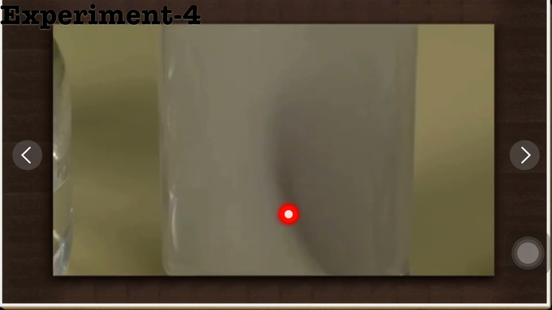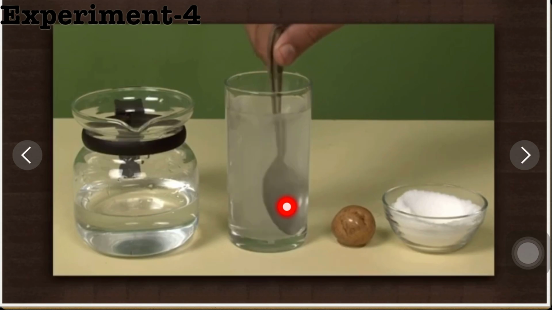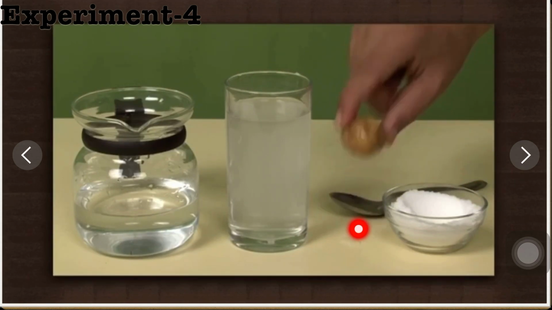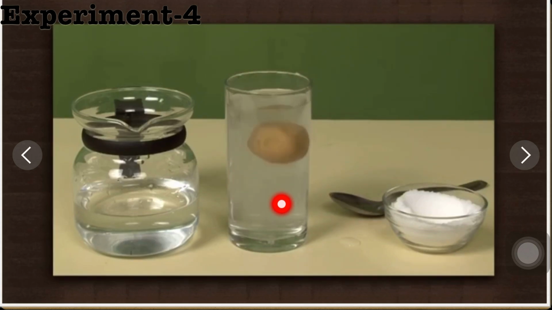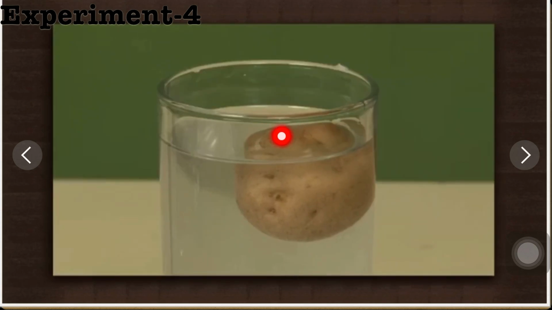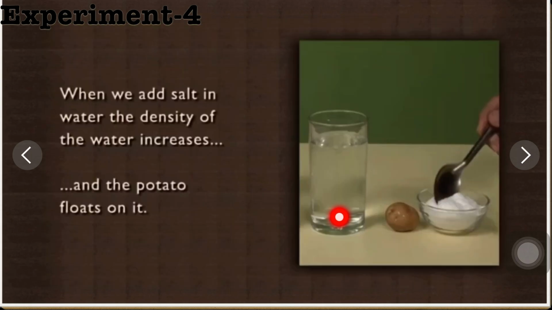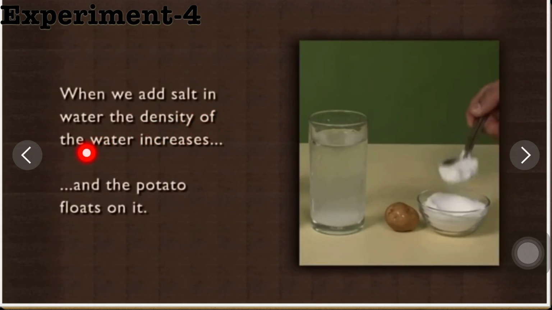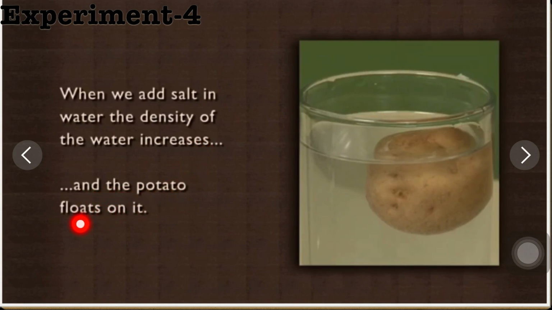Stir it until it dissolves completely. Now pick up the potato and place it into the water. You will observe that the potato floats in the water. When we add salt in water, the density of water increases and the potato floats on it.